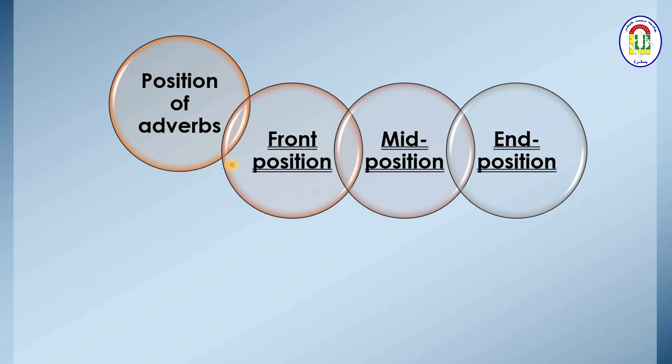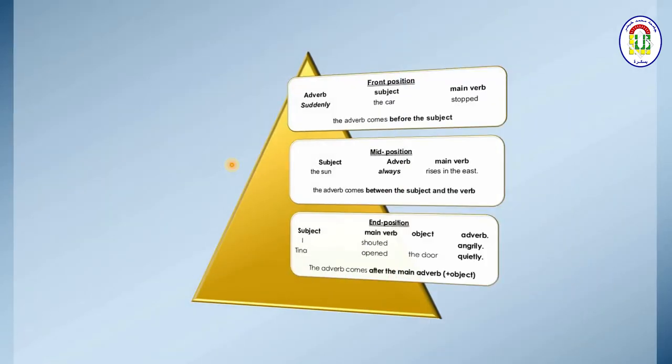So we have seen the front position, and we talked about the adverbs that come at the initial position, and we talked also about the adverbs that come in the mid position. But when I say mid position, I'm not talking only about directly before the verb.